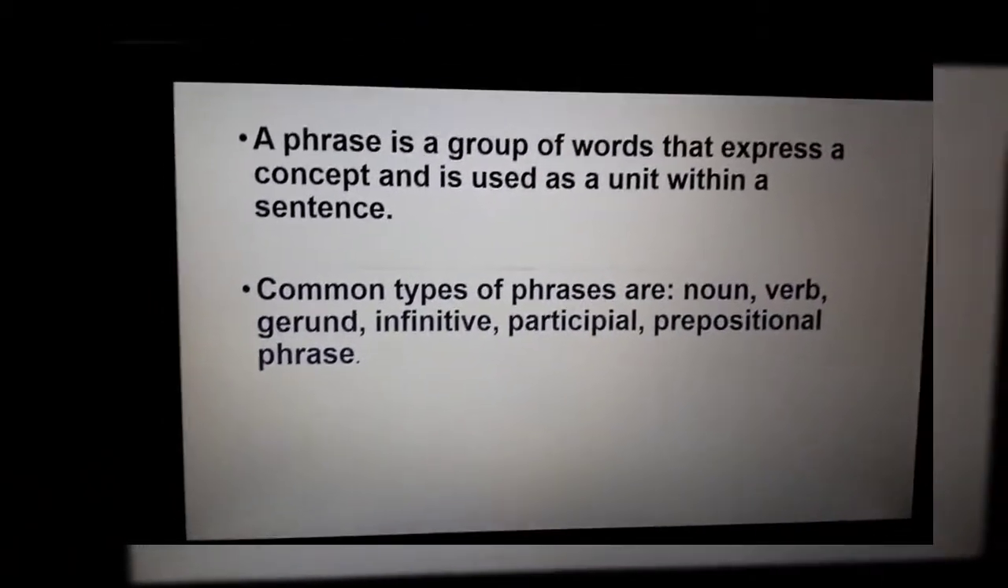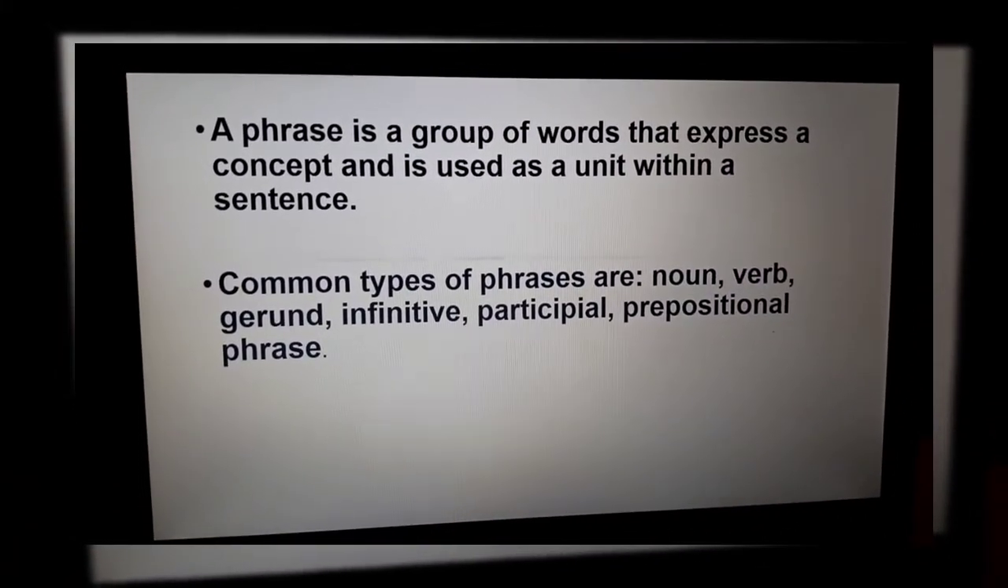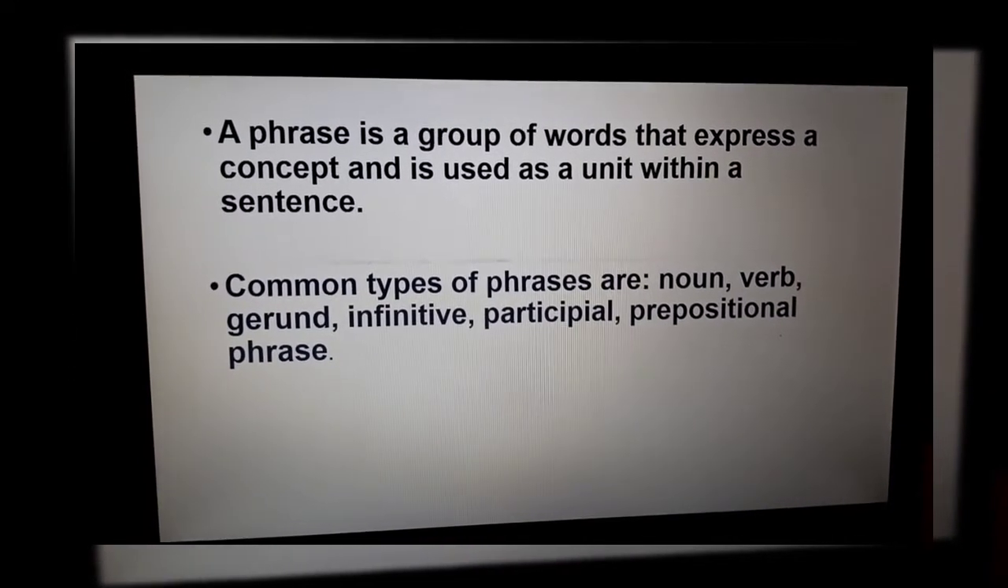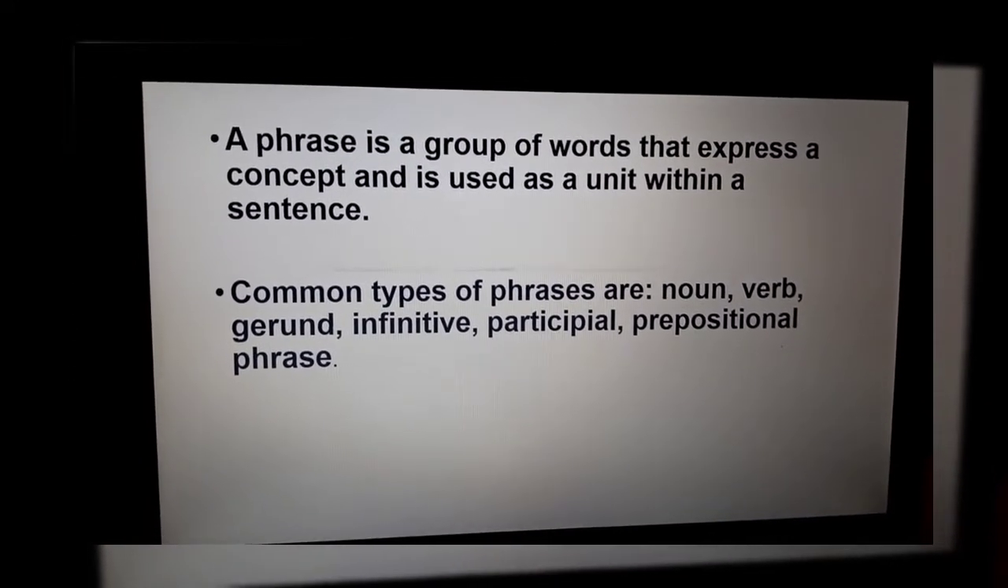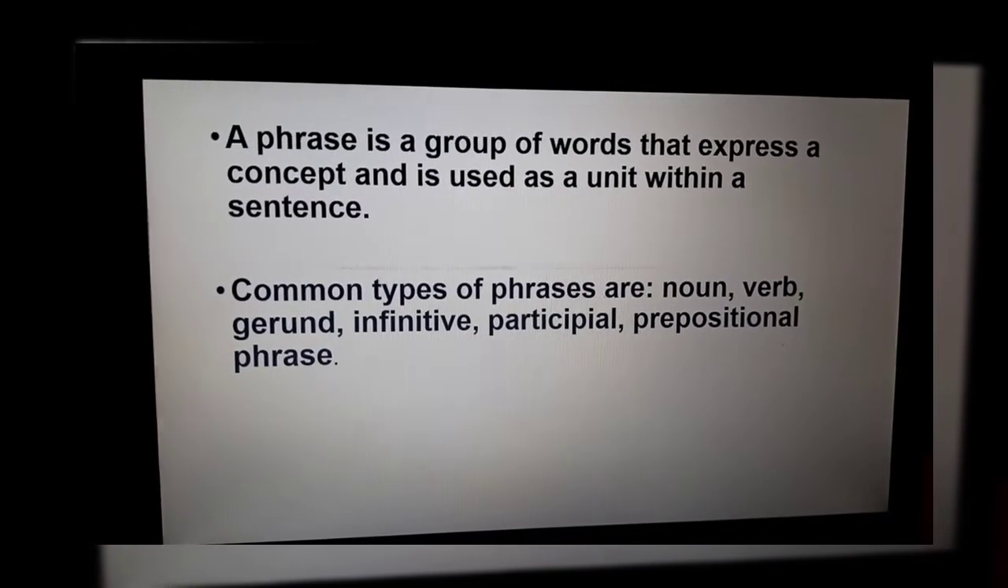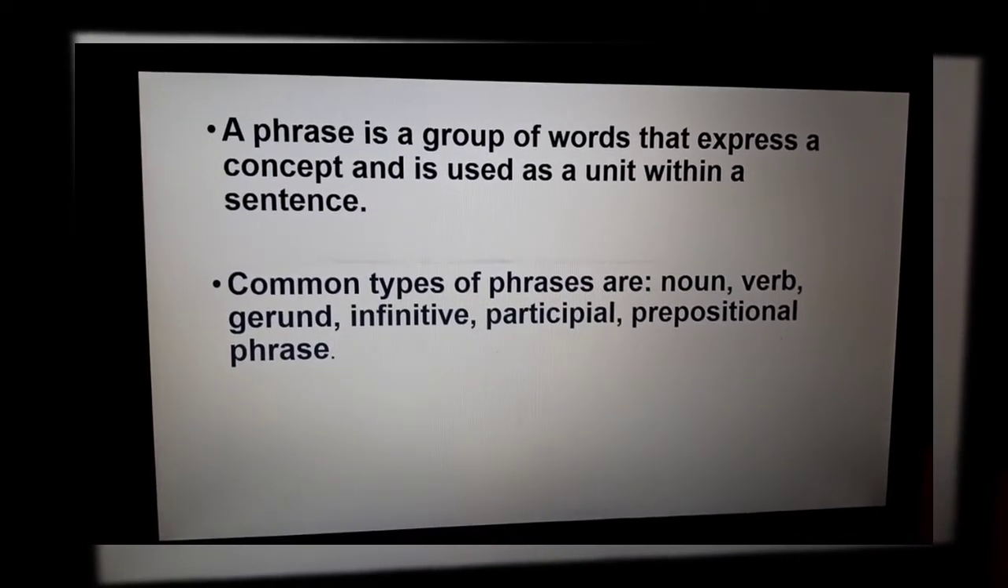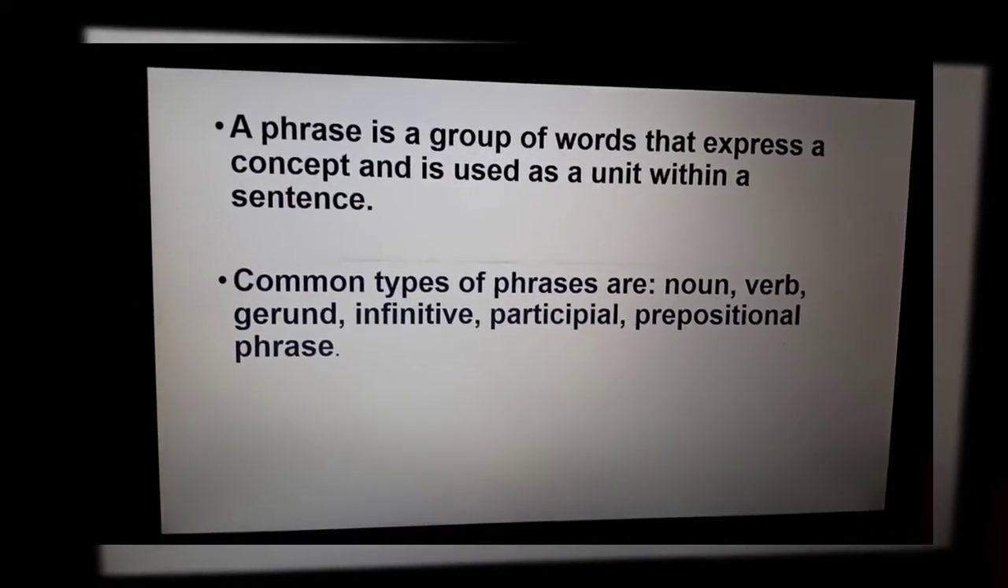A phrase is a group of words that express a concept and is used as a unit within a sentence. Common types of phrases are noun phrase, verb phrase, gerund phrase, infinitive phrase, participle phrase, and prepositional phrase.